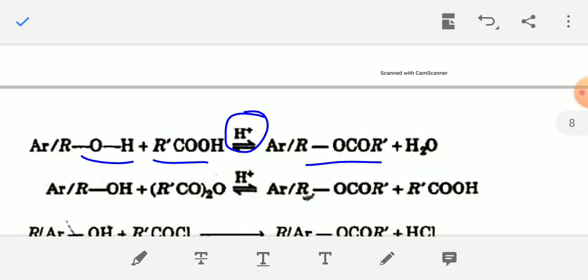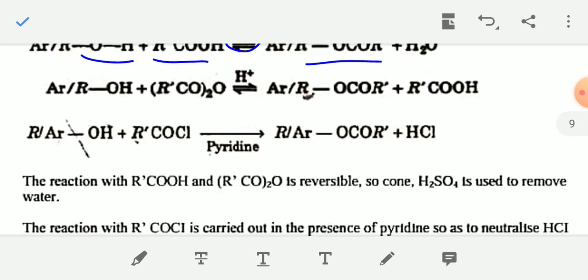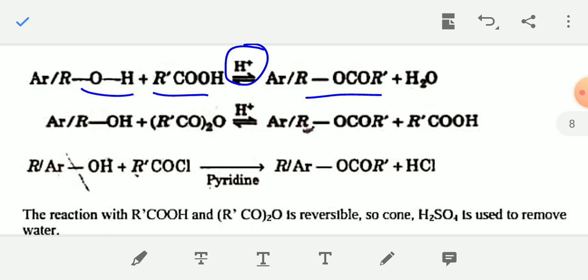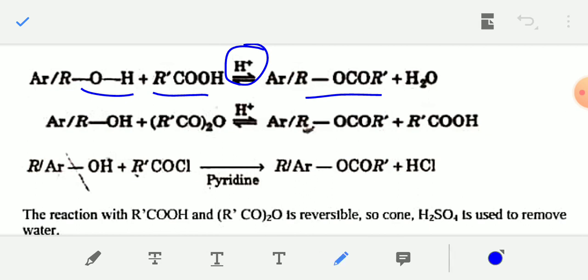Similarly, when alcohol like ROH reacts with acetic anhydride or acid anhydride, (RCO) whole twice O, in the presence of acid H plus, you will get ester. And similarly, when alcohol reacts with acid chloride RCOCl, you will get ester. These are known as esterification reactions.